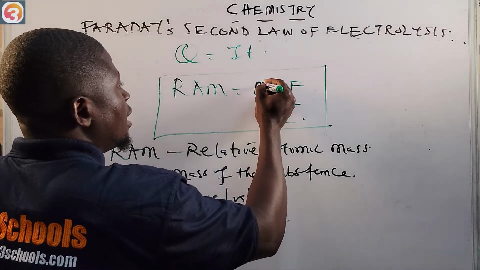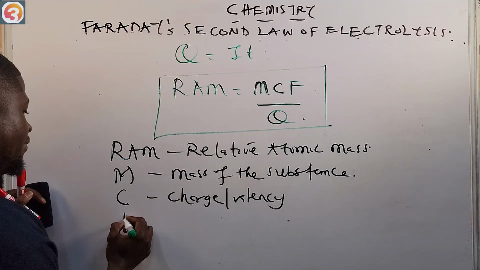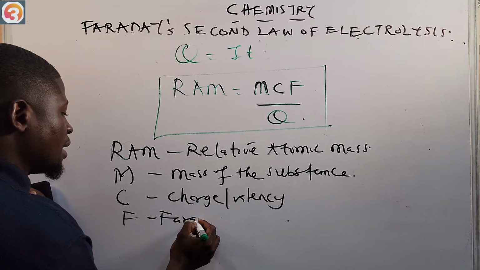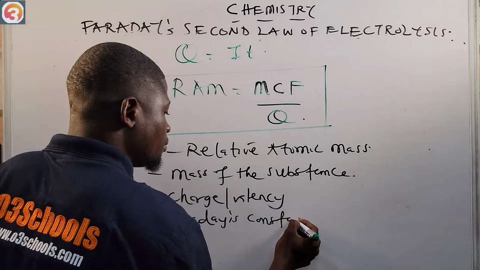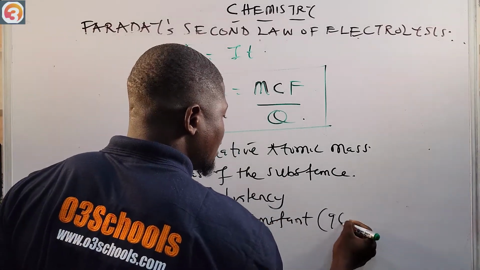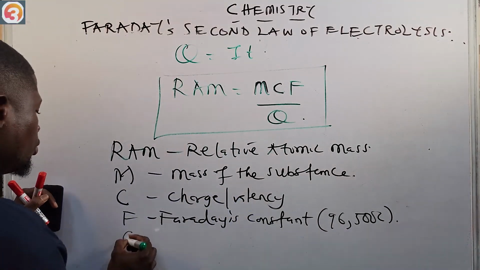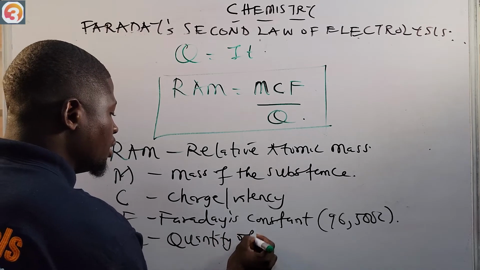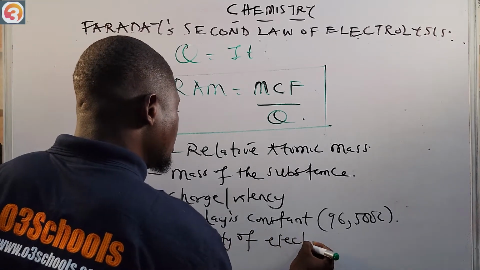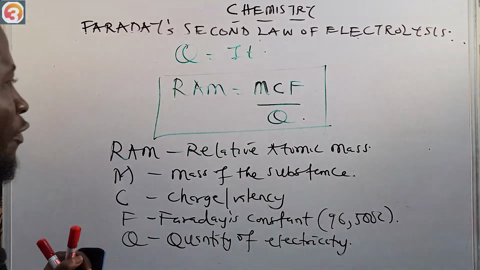And of course, F is Faraday's constant, which is 96,500 coulomb. And then, of course, Q is quantity of electricity.